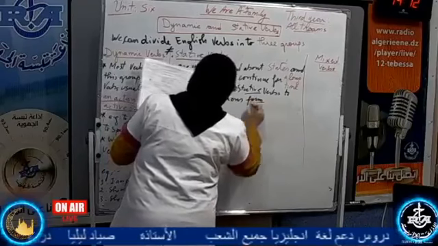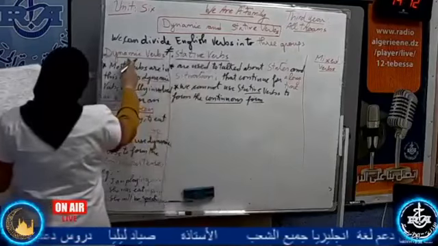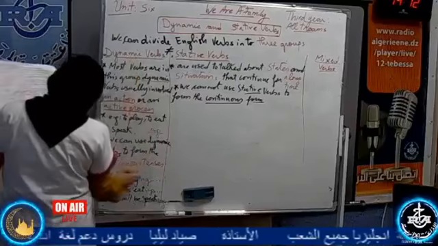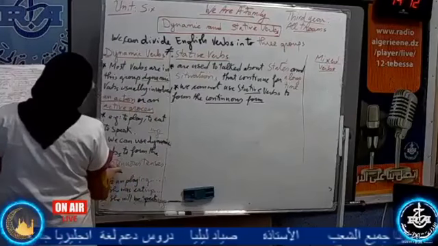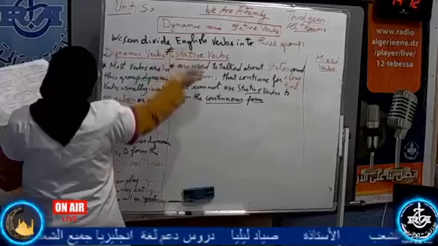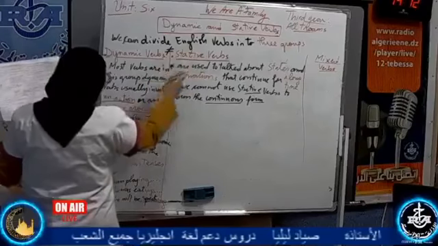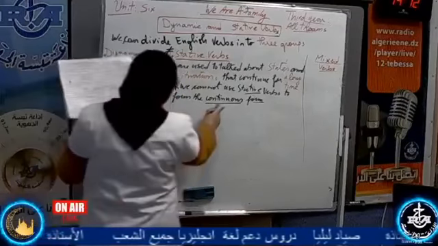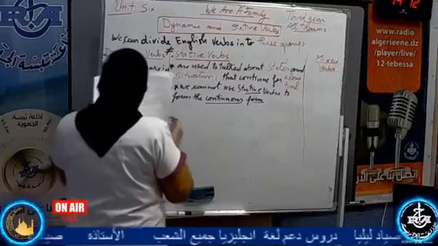I have said before that dynamic verbs must be in the continuous form. Now, contrary or opposite to stative verbs, stative verbs cannot be in the ing form. We cannot add the ing.